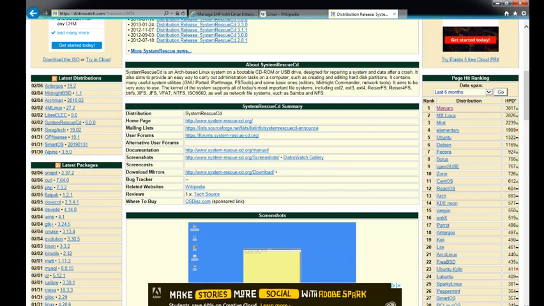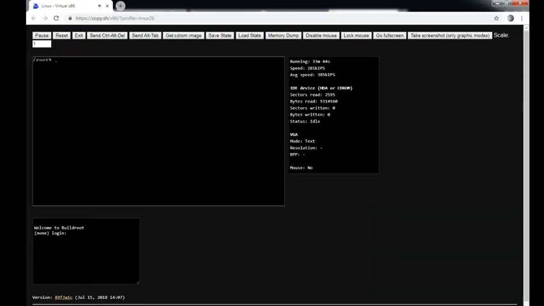So let's take a look at one of the browser links that we can log on to and practice some of the kernel Linux commands. For example, this is one of the links that will be available in the description of the YouTube video. After that, it will take some time and then boot. And after that, you can see that you have a shell prompt. Here it's showing as root. If I put some command up here, it will run the commands.